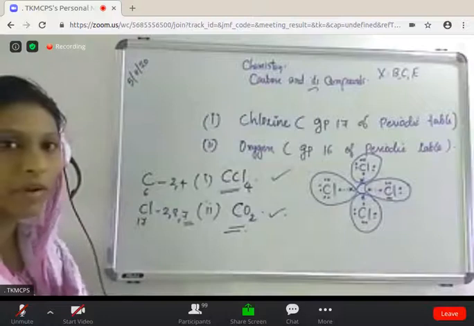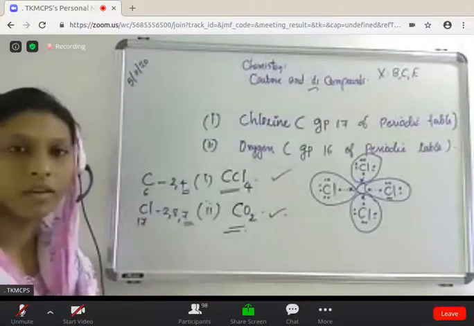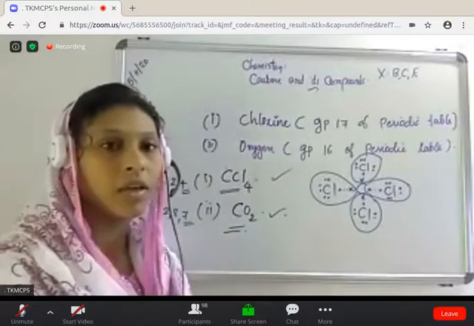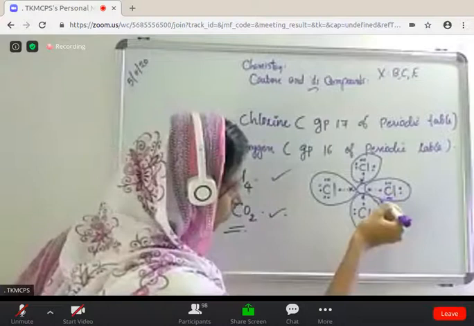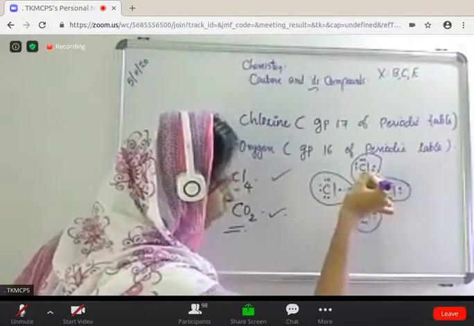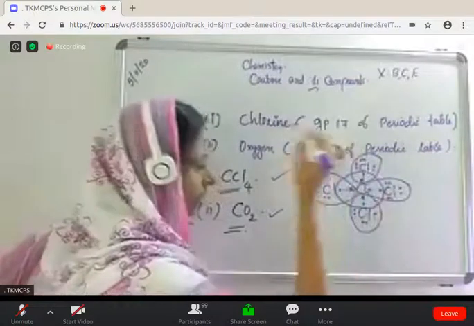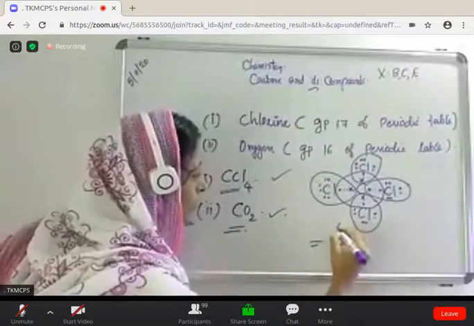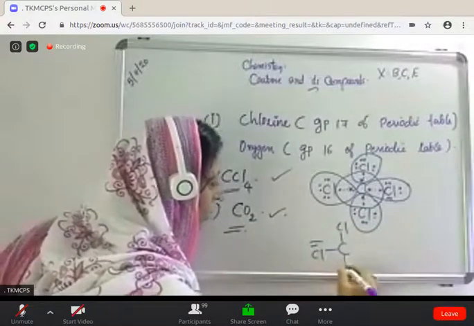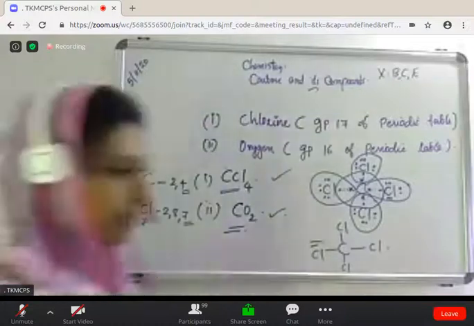Then what about carbon? Carbon has only 4 valence electrons. It needs 4 more electrons, so it shares 4 electrons with the 4 chlorine atoms. So the compound is C single bond Cl, four times. Finish.